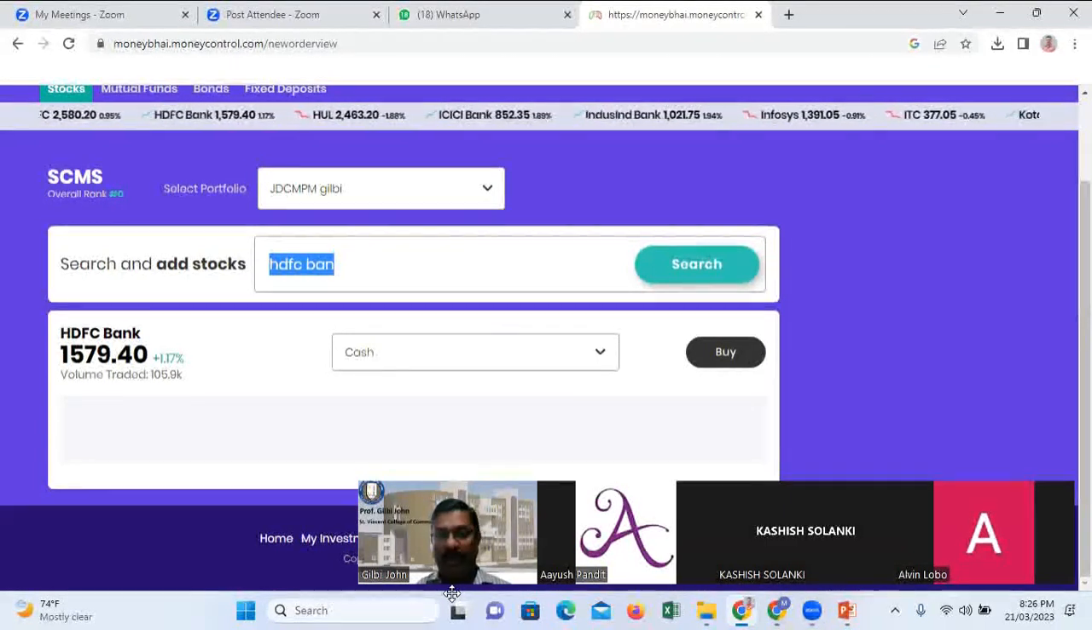Yes, sir. You go to moneybhai.moneycontrol.com and sign in either using Facebook or Google Gmail, or using your email ID and password. It is better to sign in through your Gmail account, which is faster and easier. Afterwards, there is the creation of a portfolio. After creating the portfolio, you transact.